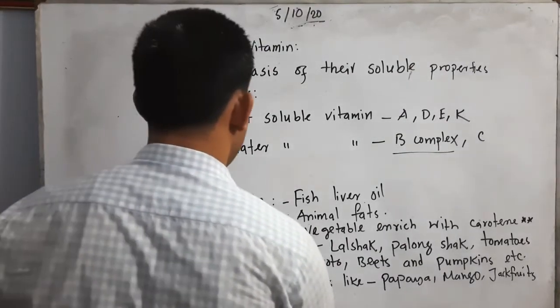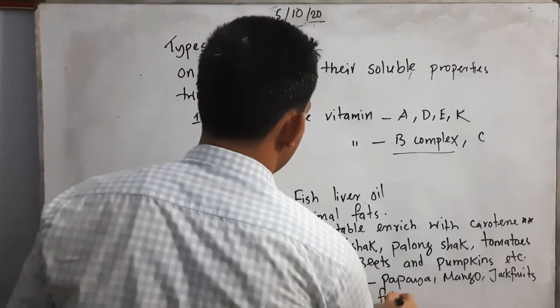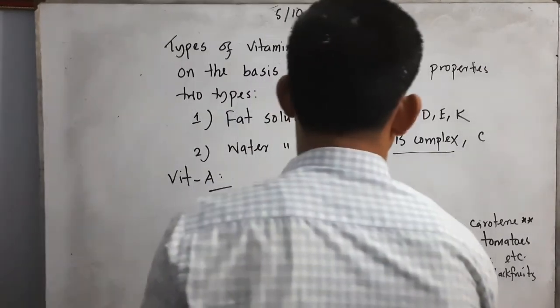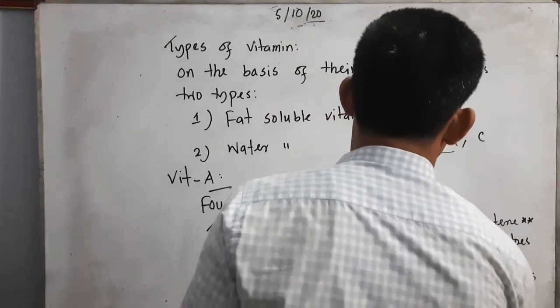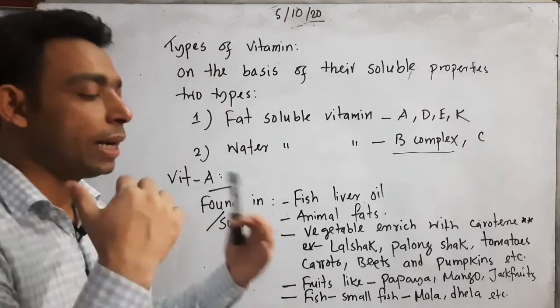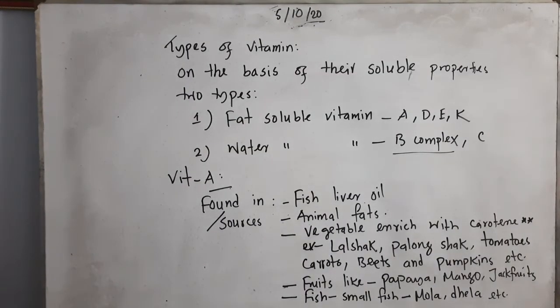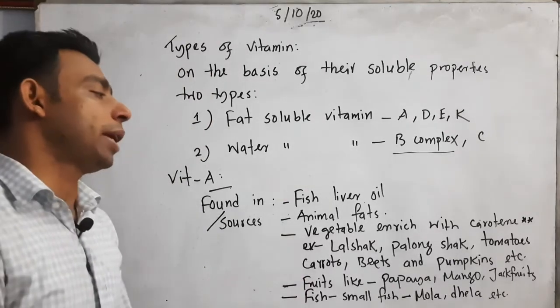Some fish, like small fish, are very important. Small fish like mola and dhela are very important for brightening our eyesight, because if you love to eat small fishes, there will be no chance of deficiency of vitamin A, like night blindness, xerophthalmia, and other diseases related to vitamin A. We will understand those parts later.